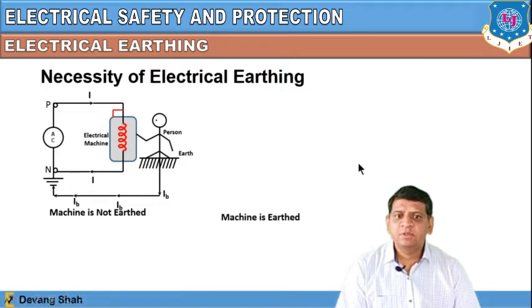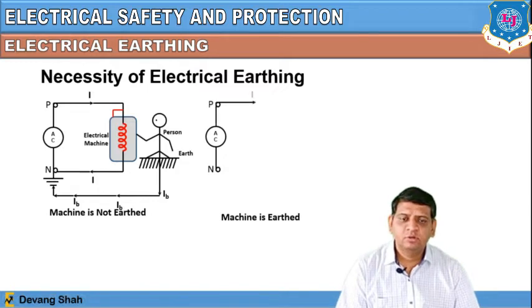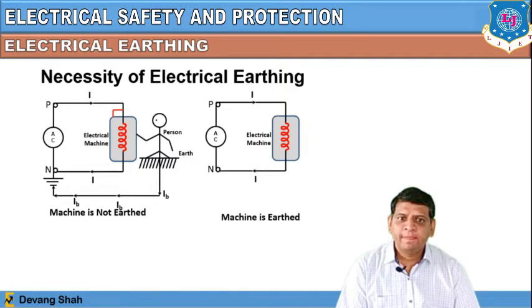But let's say if the machine is earthed properly, what happens? Let us discuss through this example, where this is the same electrical machine, and you can see this electrical machine is properly grounded here, right?